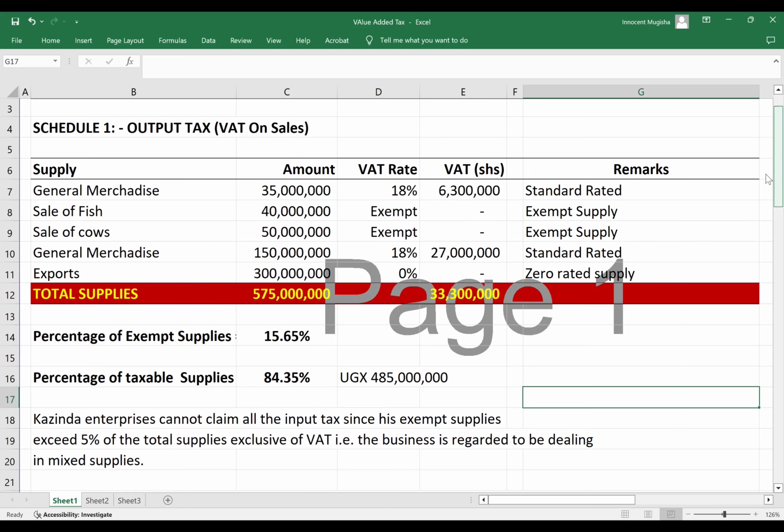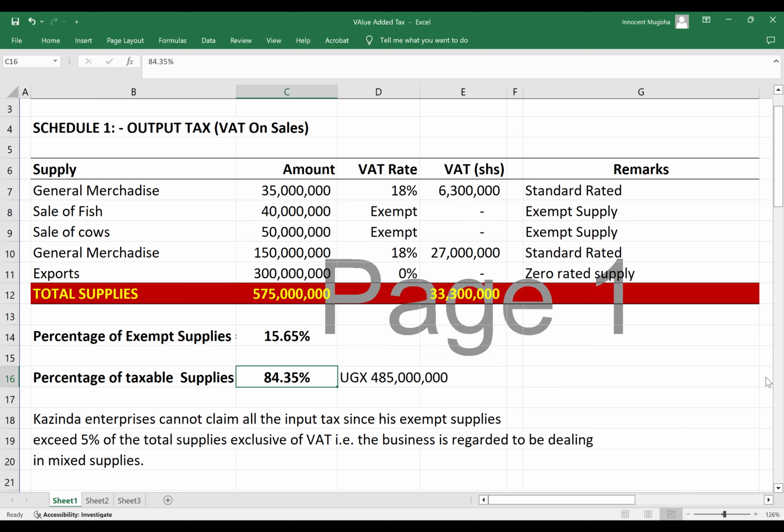The tax law allows you to offset your generated VAT vis-a-vis the expenditure on VAT. It allows you to offset the input against the output. But his disadvantage is that he cannot claim 100%. He can only claim up to the tune of 84.35% of his input.